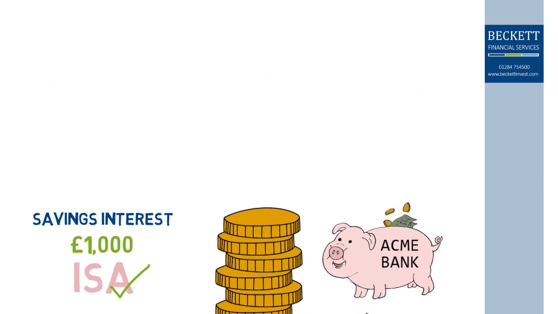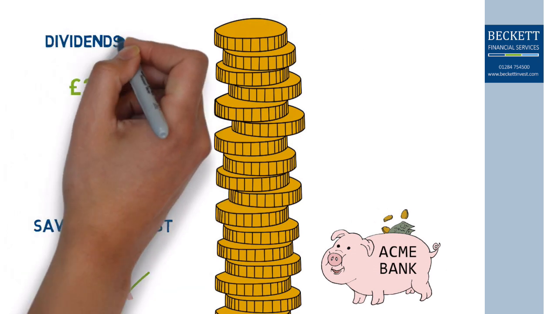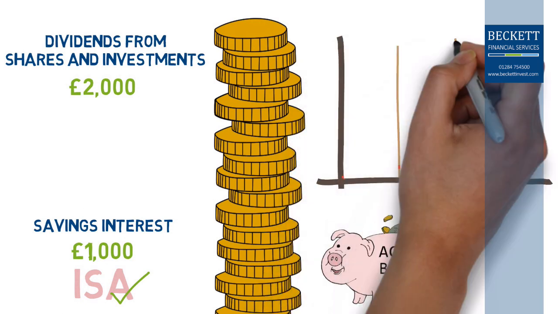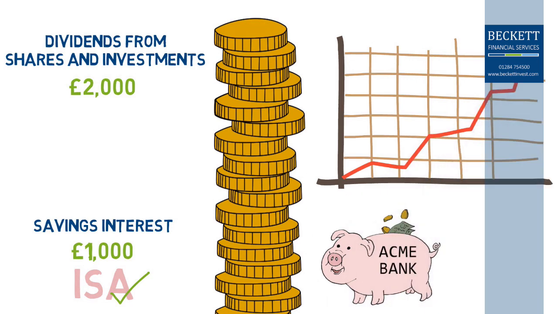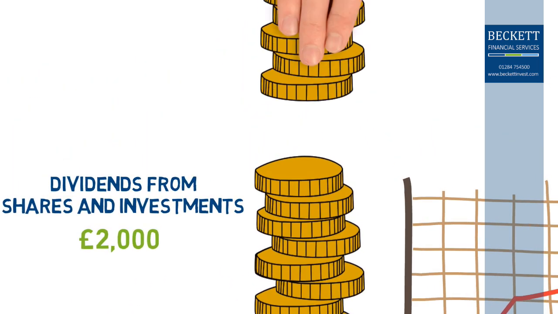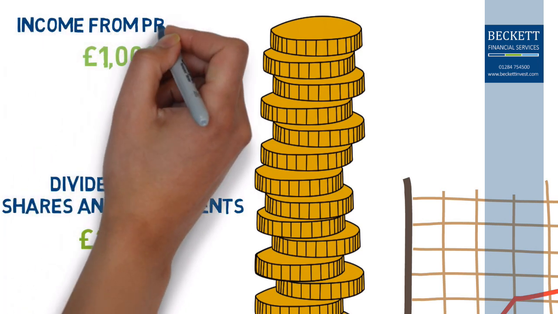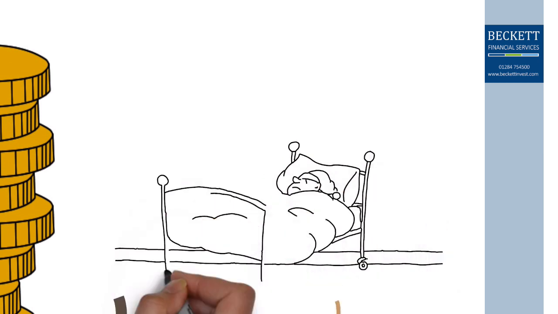You are entitled to an allowance that covers the first £2,000 of income from dividends arising from shares and other investments. And you can earn an extra £1,000 without paying tax from property-related income, such as renting storage space in your house or your parking space.